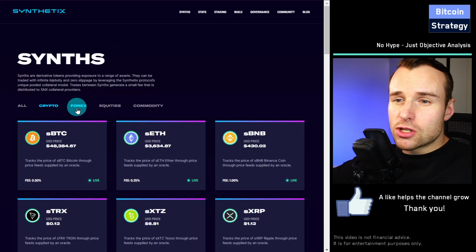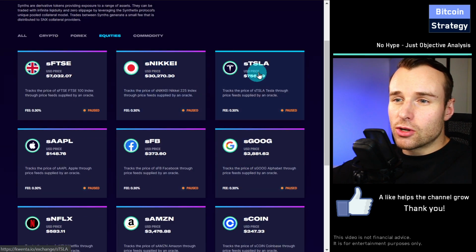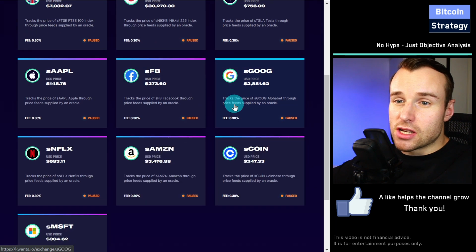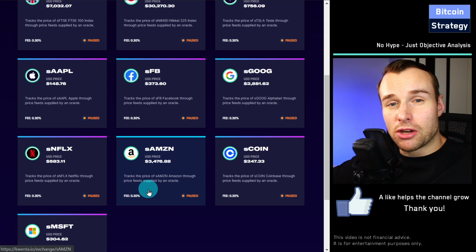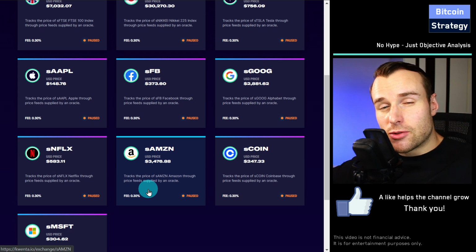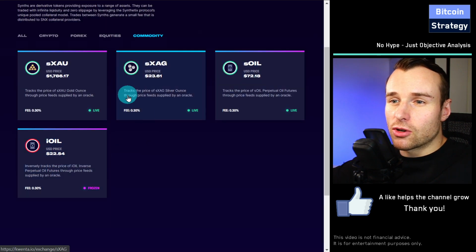You can also use it to bet on currencies, for example. If you want to bet on the Japanese yen, on the Swiss franc, you can also use it for equities. So that's very interesting, right? Betting on Apple or betting on Amazon without actually having to buy it. So a decentralized way to bet on stocks via crypto without actually owning the stock. And then we've got the same here for commodities. So you can bet on gold or silver or oil. And that's the whole idea.